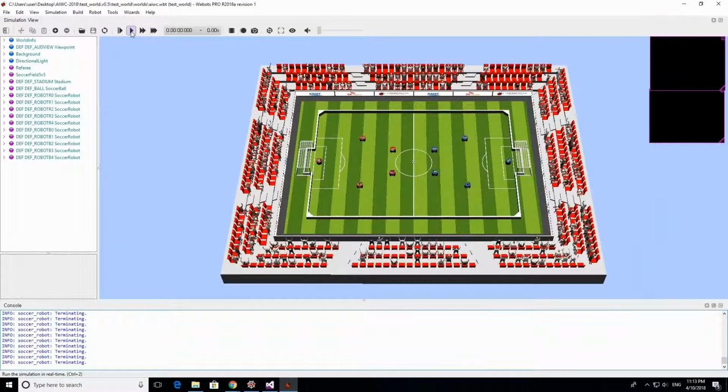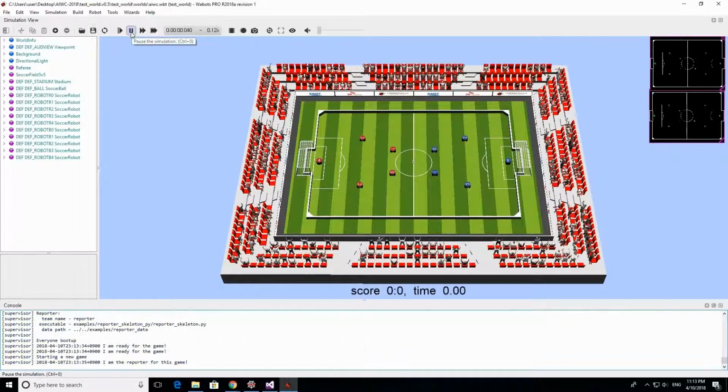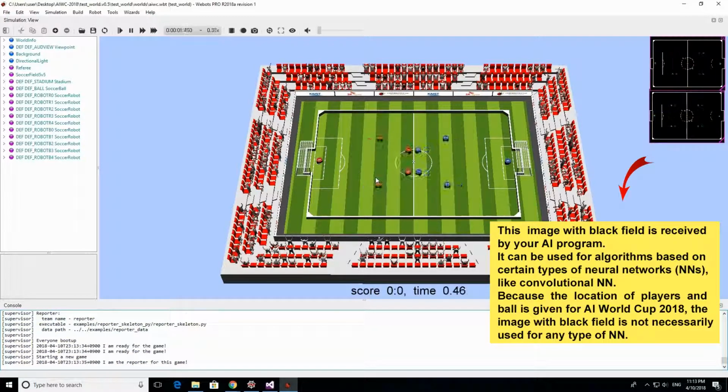Just gonna run. It's gonna start the simulation that's gonna run for 10 seconds. We hope that something interesting happens in these 10 seconds. 6, 7, 8, 9, 10.